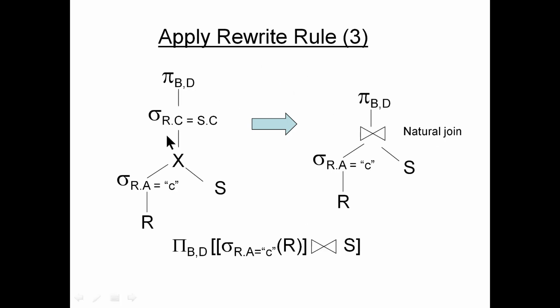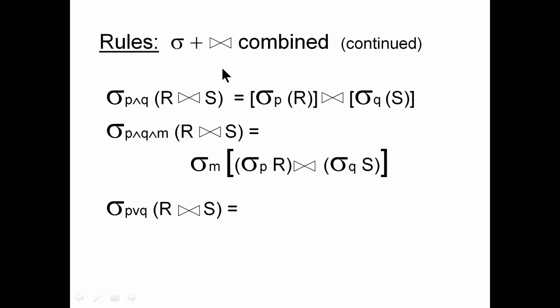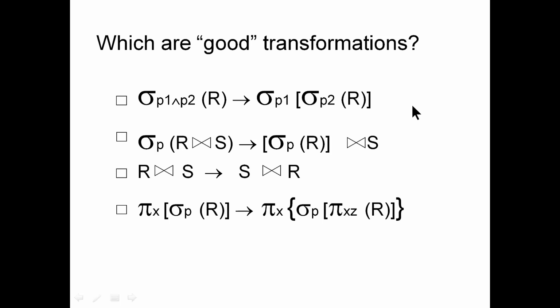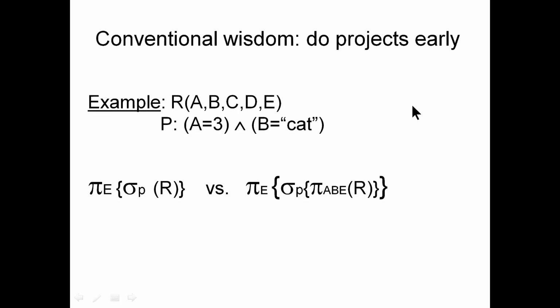Query rewriting, exactly, you see here we further reduce how we take a natural join. Instead of applying conditions, we have a natural join now. So that reduces much time. So the rule is combined, and we can combine selection plus natural join. That's what we have seen, which are good transformations, we can understand easily.